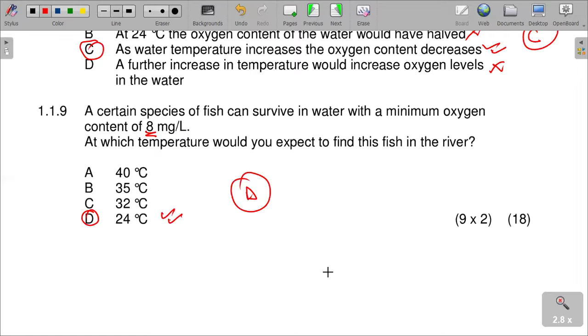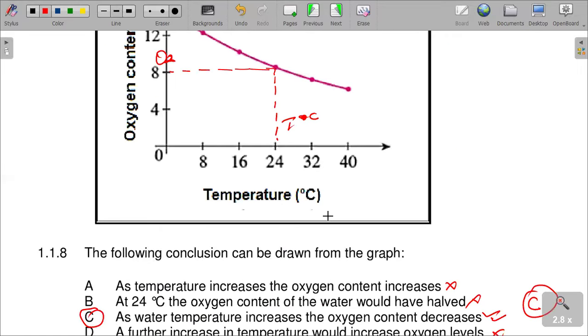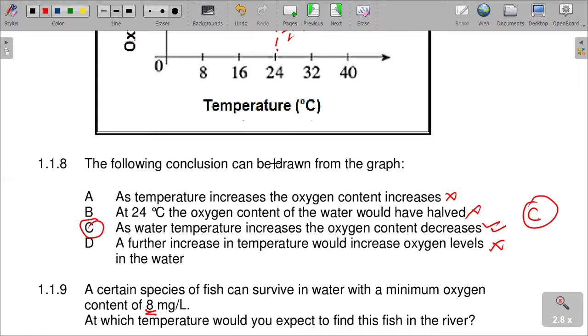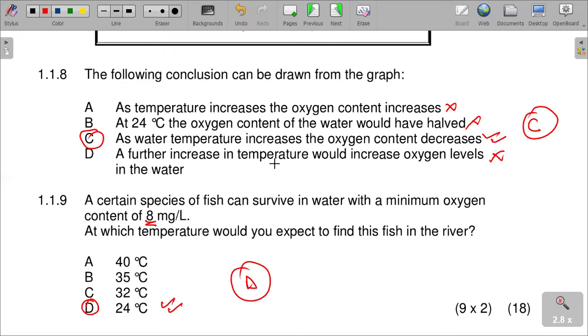I'm sure that you can see how I get this. You just go to 8 milligrams, then go to where it touches the graph, go down and read the temperature, which is 24 degrees Celsius there. So that is basically what you need to do with question number 9. That is not a difficult one. You just need to use the graph and you get your answer correct. That is all right, 18 marks, you can get them all right there.